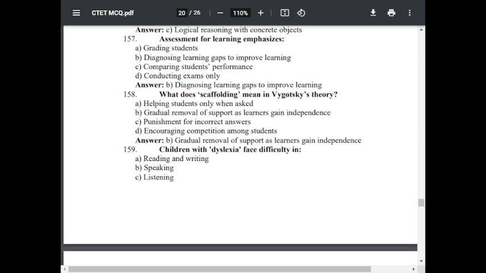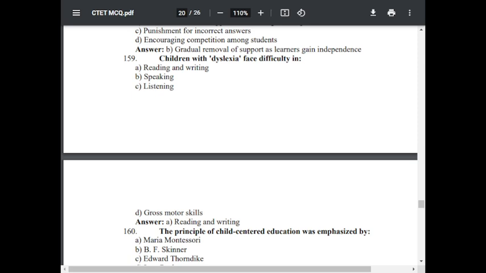Question number 159. Children with dyslexia face difficulty in option A, reading and writing. Option B, speaking. Option C, listening. Option D, gross motor skills. The correct answer is reading and writing.